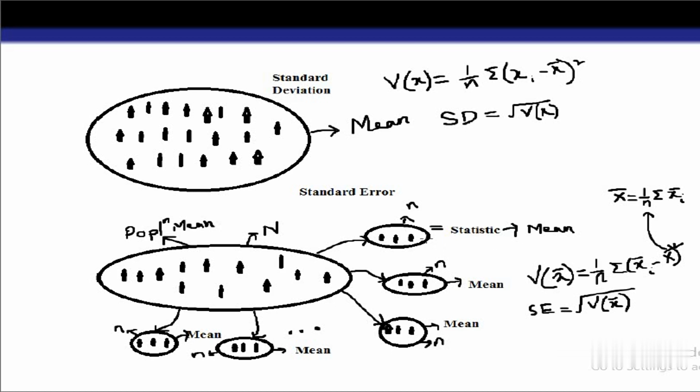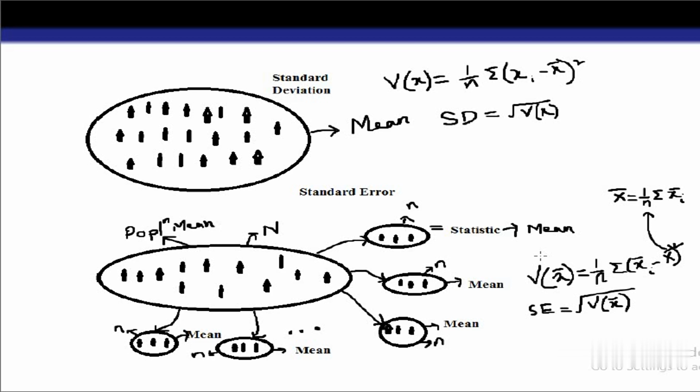When we calculate the mean of all these means, that mean will be equal to the population mean. So if we calculate the mean from all these sample combinations, and then calculate the mean of all these means again, it will be equal to the population mean.